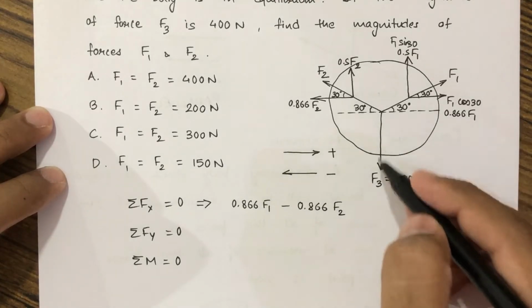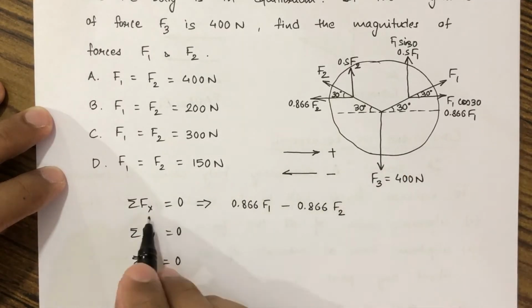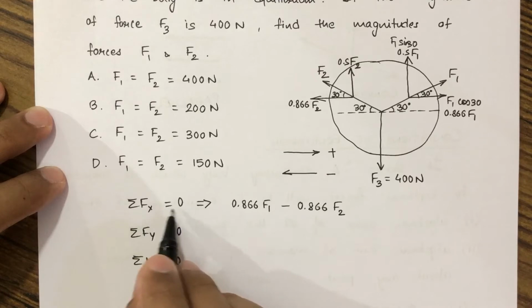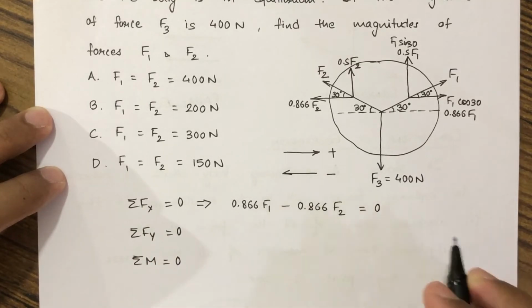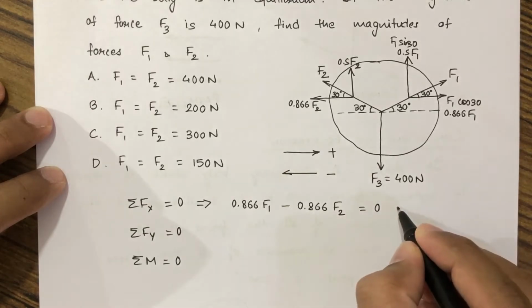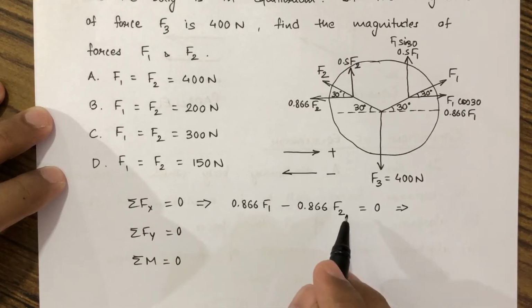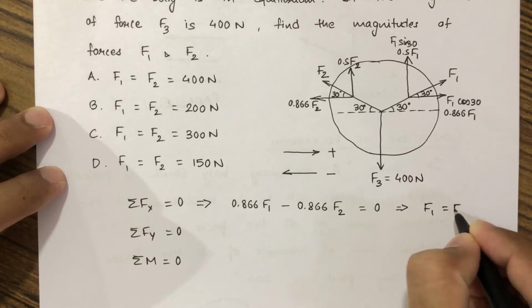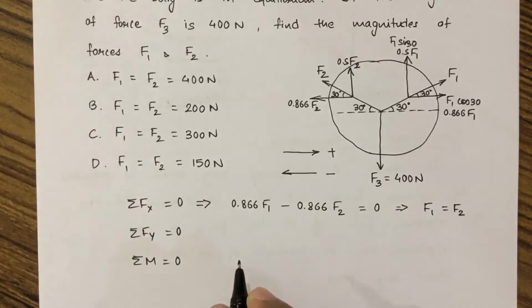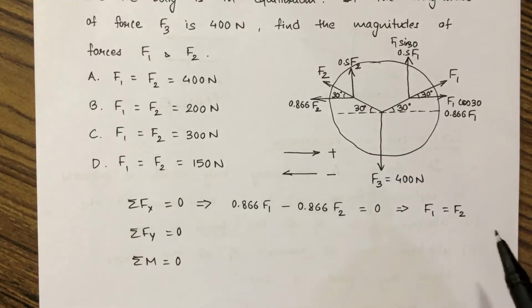This is a vertical component, so it will not be taken into account here. The summation of Fx should be equal to 0, so we get 0.866 F1 is equal to 0.866 F2. On solving, F1 is equal to F2. Hence from summation Fx equal to 0, we deduced that F1 is equal to F2.